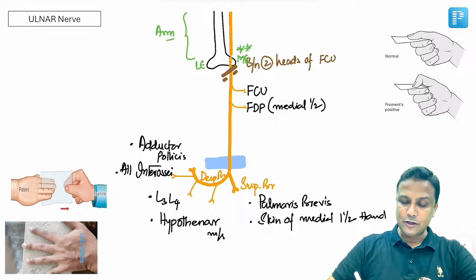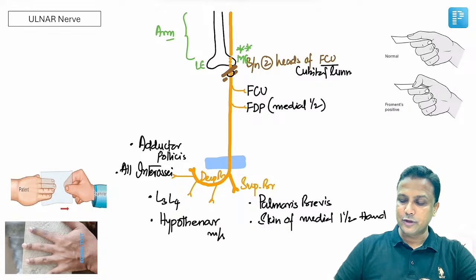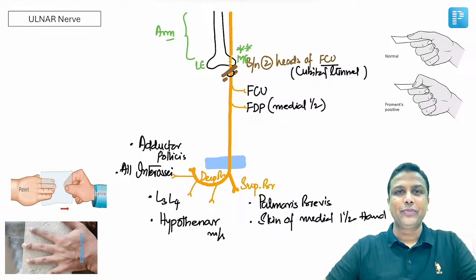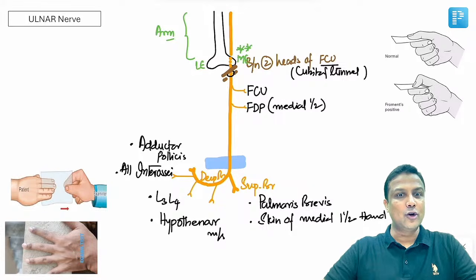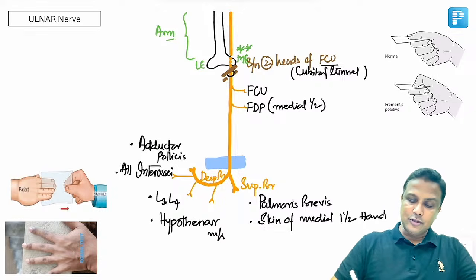Then after that, it is going to pass between the two heads of flexor carpi ulnaris muscle, और यहीं पर तो टनल होता है, और इस टनल को हम कहते हैं cubital tunnel. So remember, the nerve which is going to pass in the cubital tunnel will be ulnar nerve, and yes, of course, अगर यहाँ पर वो compress होती है, this syndrome is referred to as cubital tunnel syndrome. And now welcome to the forearm.